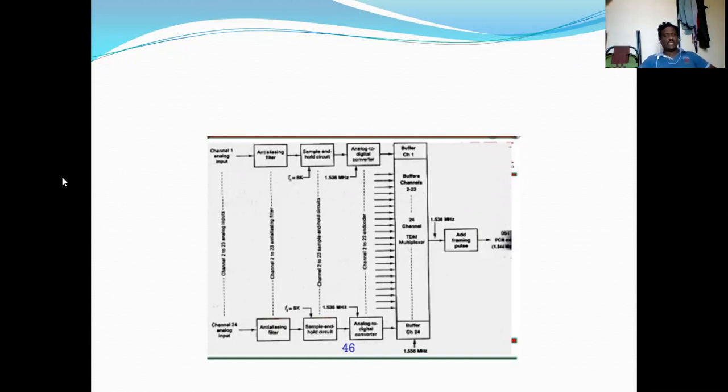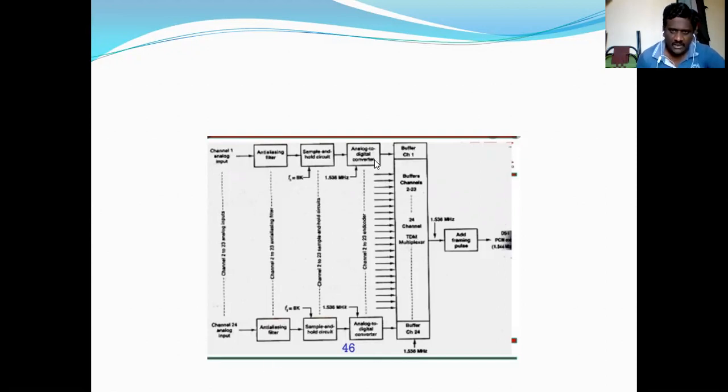by ITU-T. ITU-T stands for International Telecommunication Union Telecommunication Sector, as I already told you. Which is recommended by the version G.733. So here, as already discussed, we are considering